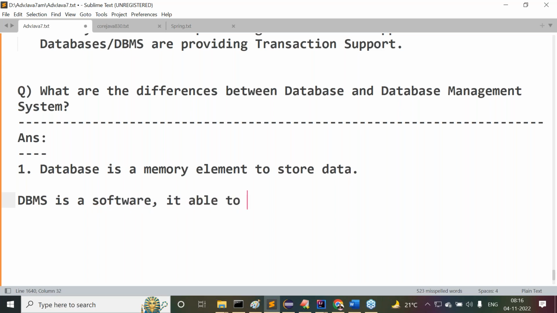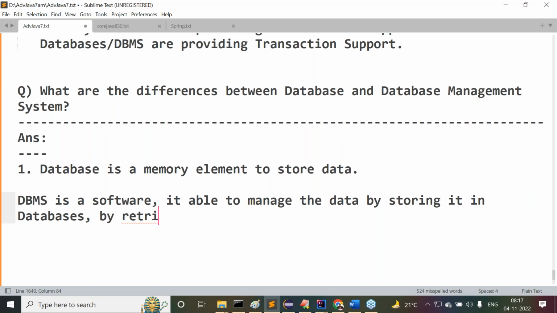It is able to manage the data. That means by using that, we are able to manage the data by storing it in databases, by retrieving data from databases and so on. By deleting the data, by updating the data, anything here we can perform. So database management system is a software. It's a software system. Software is nothing but a collection of programs. It can be used to manage the data in the databases.